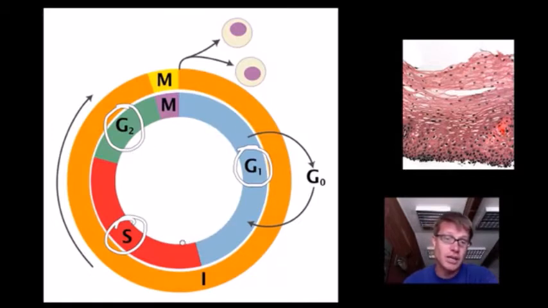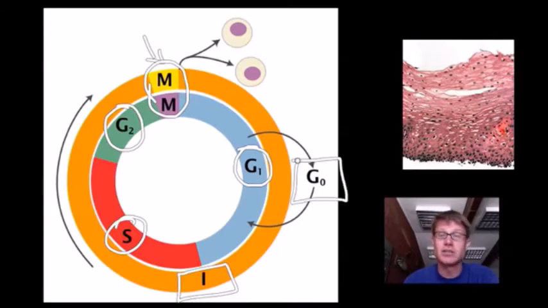And so G1, S, and G2 are all part of what's called interphase. If you look at a cell, it's generally in interphase. It's growing, it's copying its DNA, or maybe it's just working. It's doing what a normal cell does. And so most of the life of a cell is in interphase, in these three: G1, S, and G2. And the actual copying of the nucleus and copying of the cell, this mitotic phase, is going to be really, really small. If it never divides again, it'll stall out in something called the G0 phase.